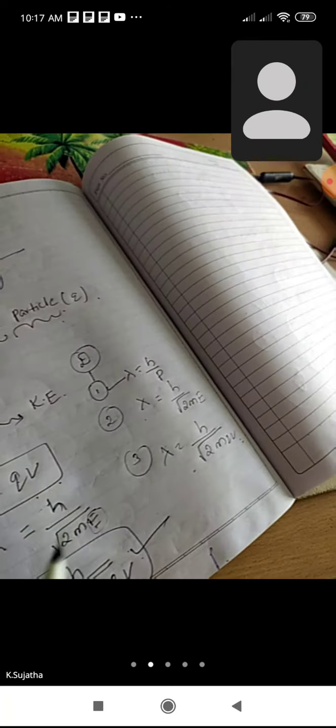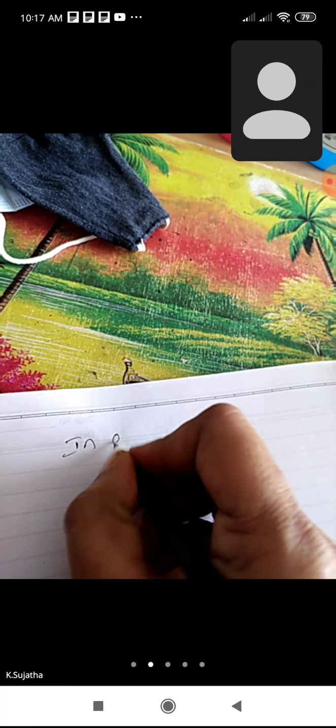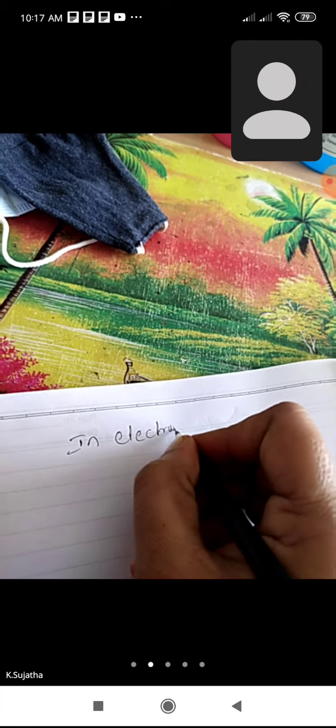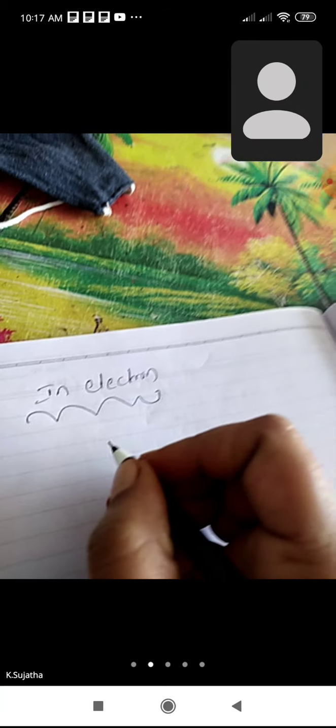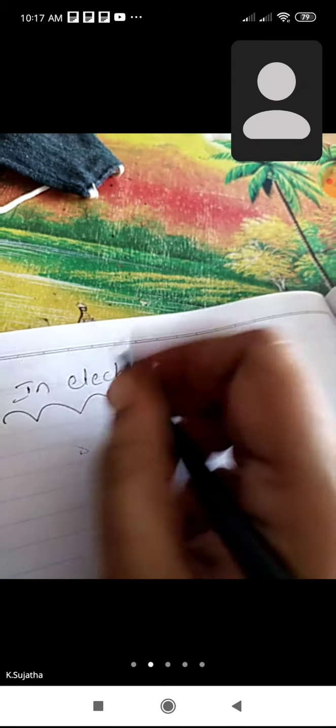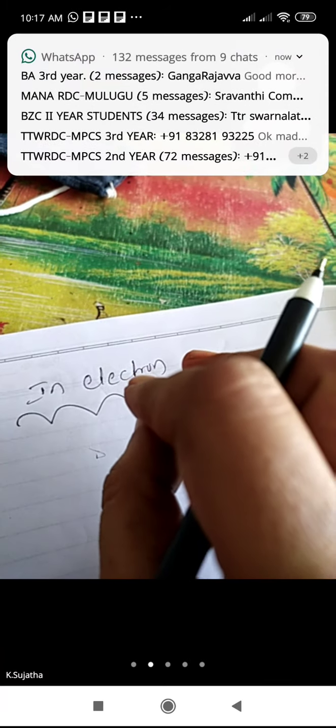Now, in case of electrons, how can we find the wavelength of the electron? Up to this topic, we know that the electron is a particle.